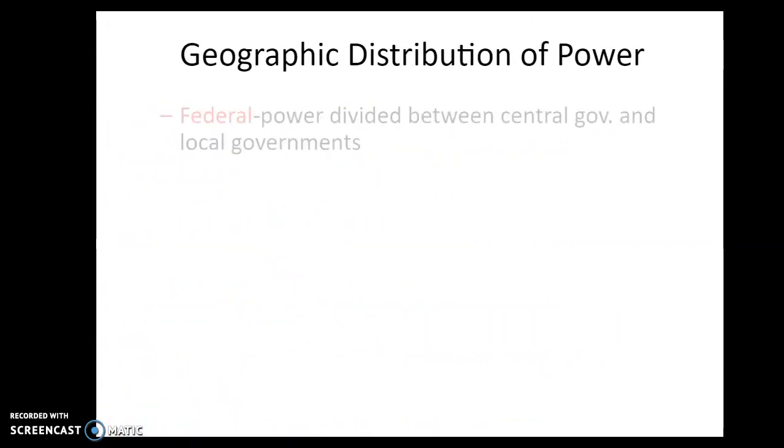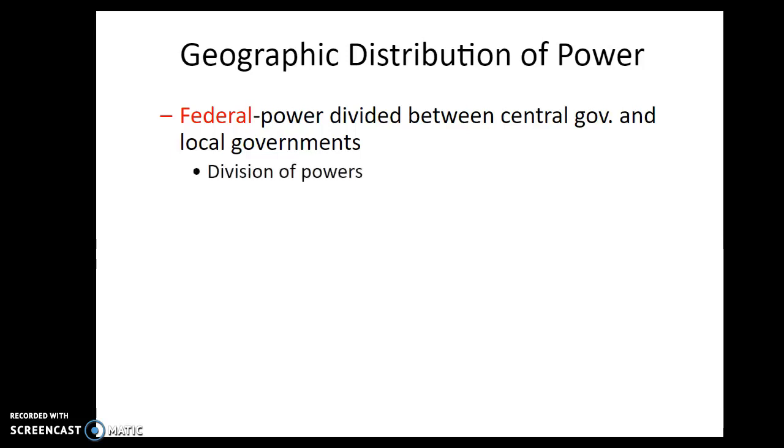All right, geographic distribution of power. We're going to talk about federalism. Federalism is a big thing here. Federalism is power divided between central government and local governments, and it has a division of powers. So as power is divided, obviously that's federalism. The United States is the best example of this. Other examples would be Australia, Canada, Mexico, Germany, and India.